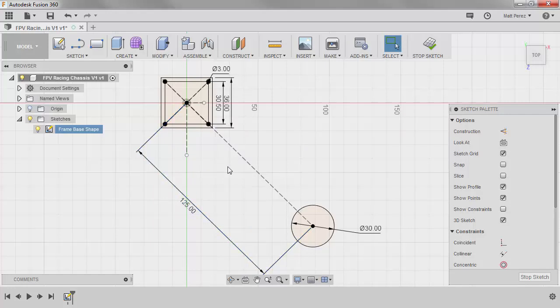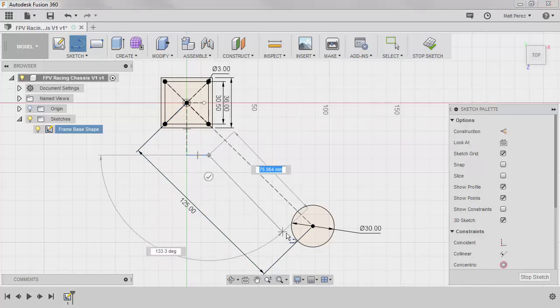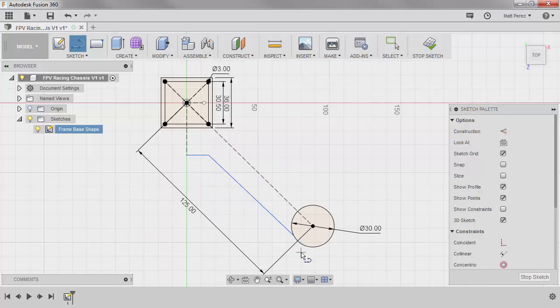So now that we have some basic lines set up, we're going to go ahead and press L again, and we're going to draw a horizontal line, and then we're going to come up here and connect to the circle, and we're going to hit escape to get off of the line tool. Whenever you add a dimension and fully define something with constraints, the blue lines will turn to black. So right now, these lines are free to move about. This one automatically has a perpendicular reference based on how it was sketched.